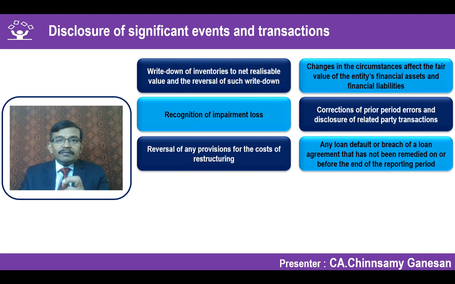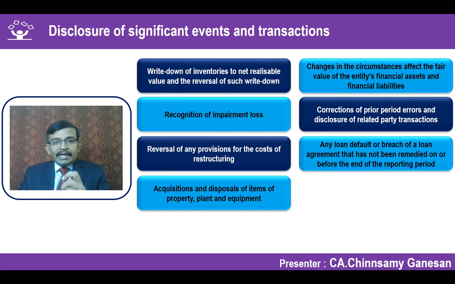Any breach of loan covenants which has not been remediated before the end of the reporting period should be disclosed. Any acquisition or disposal of property, plant and equipment, for example, a company installing a 1,500 crore thermal power plant, has to necessarily talk about it, because it is going to have an impact on depreciation for the current quarter as well as on a go-forward basis in every quarter. So the user should be able to understand that there could be a significant impact arising out of this transaction.